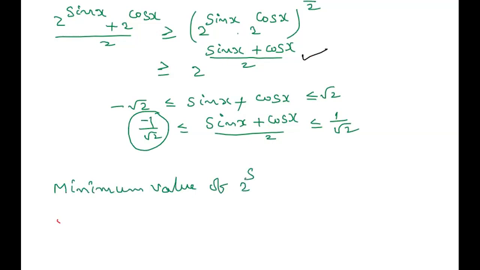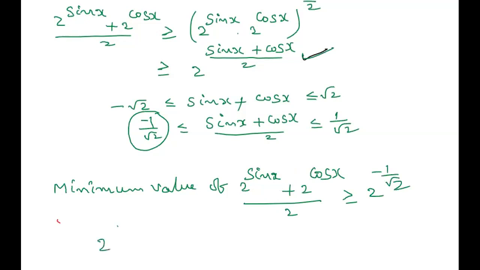2 power sin x plus 2 power cos x. Here we can write (2 power sin x plus 2 power cos x) divided by 2 is greater than or equal to what we got here, 2 power (sin x plus cos x) by 2. What is the minimum value of this? Minus 1 by root 2.